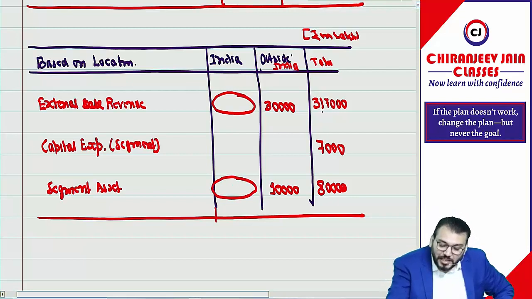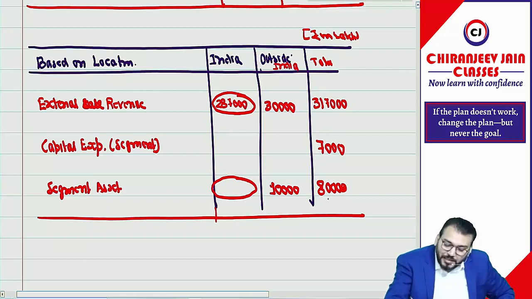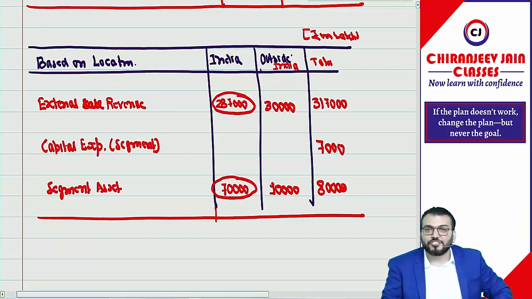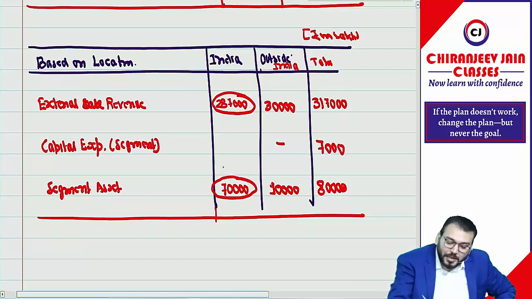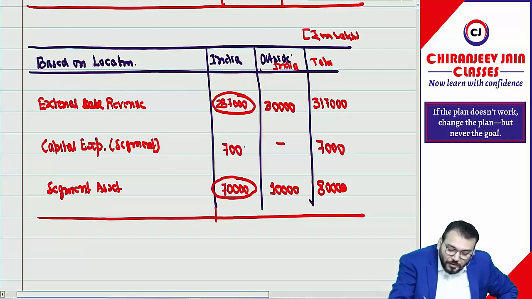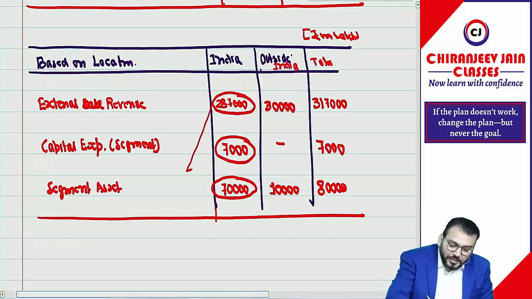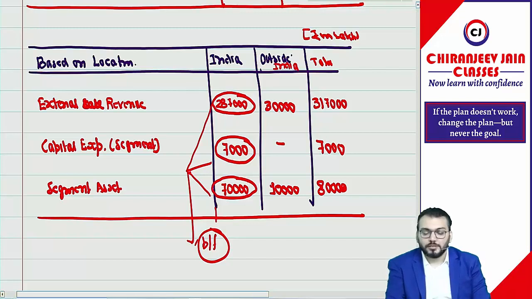Yes sir. So 3 lakh 17 minus 30, how much? 2 lakh 87,000. And 80 minus 10 is what? 70,000. What will we do about capital expenditure segment wise? Outside India we will assume nil, and in India it will be 7,000. Understood. So whenever I give the circumstances, the rest are balancing figures, correct? Got it?